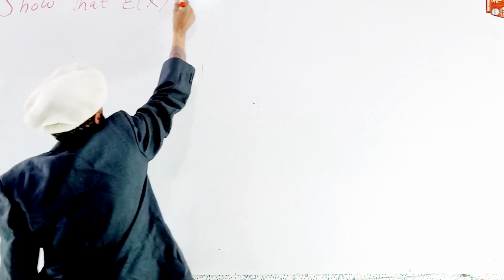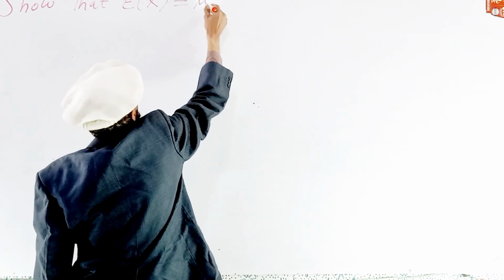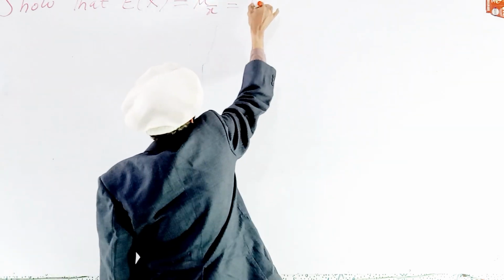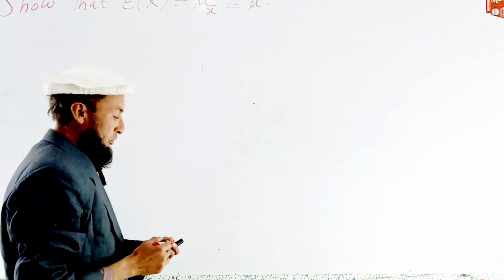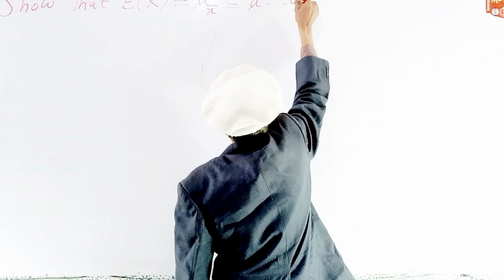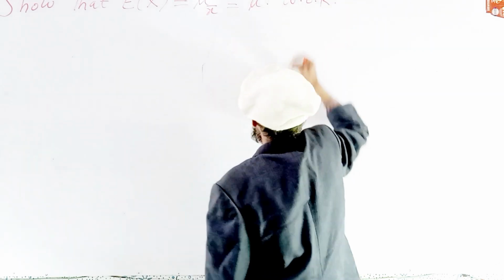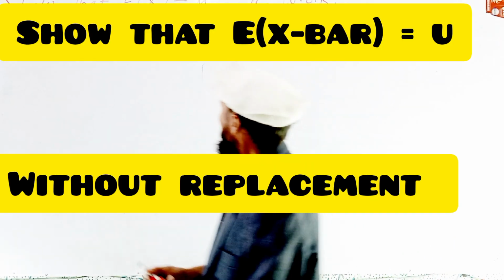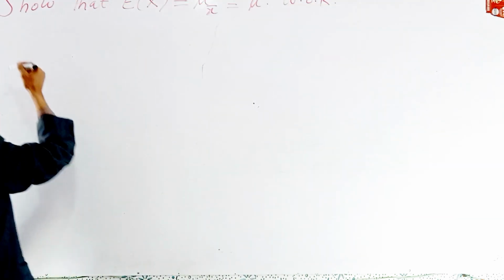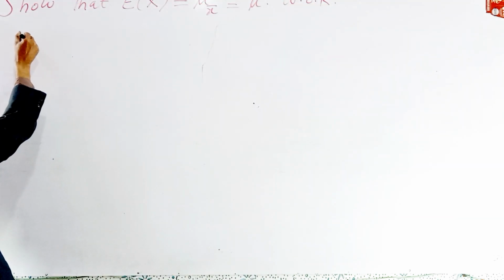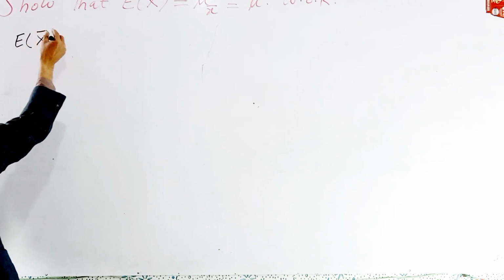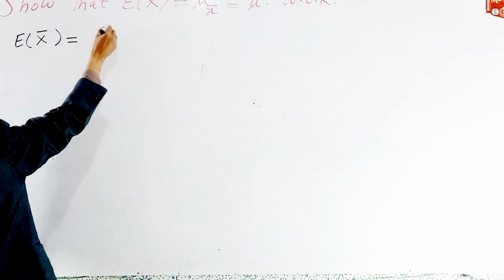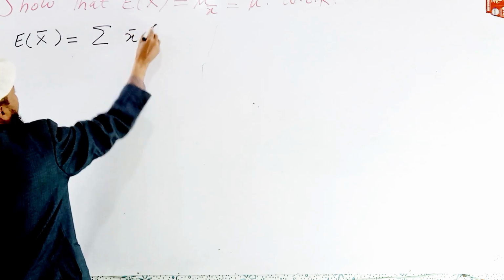Show that the expected value of x bar is equal to the mean, using the without replacement case. Now, as we know, the expected value of x bar is equal to the summation of x bar f of x bar.